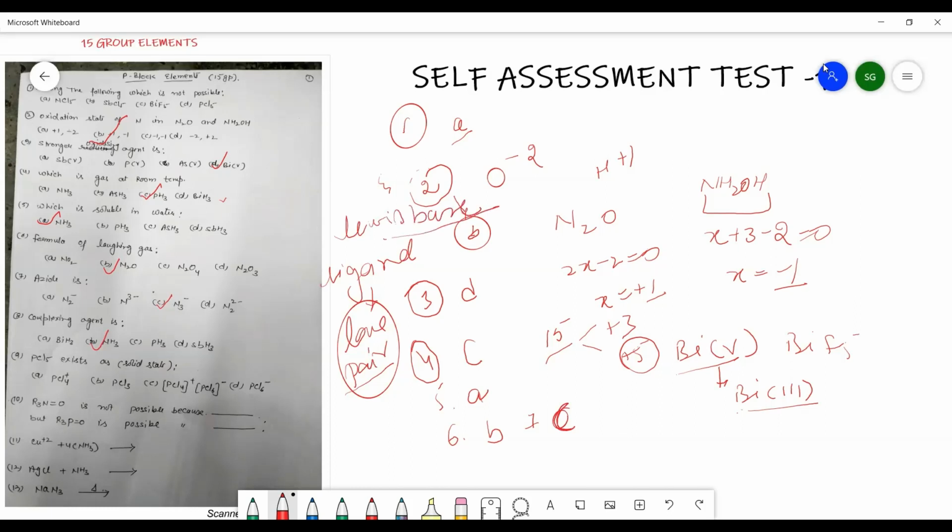Now question number 9: PCl5 exists as a solid. In which form can it exist as a solid, having strong inter-ionic attraction between them? That is in the form of cation and anion, and that will be the reason. The option can also be given in this manner: PCl4 positive and PCl6 negative.